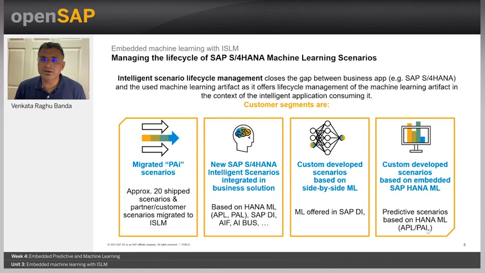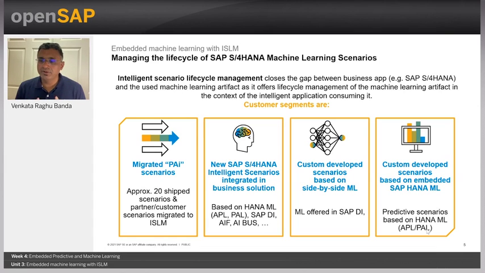These new intelligent scenarios are available out of the box based on the HANA ML, whether with a side-by-side approach or an embedded approach. They are based on the HANA ML libraries, PAL and APL, or SAP DI, or AIF, or AI Business Services, the different approaches.